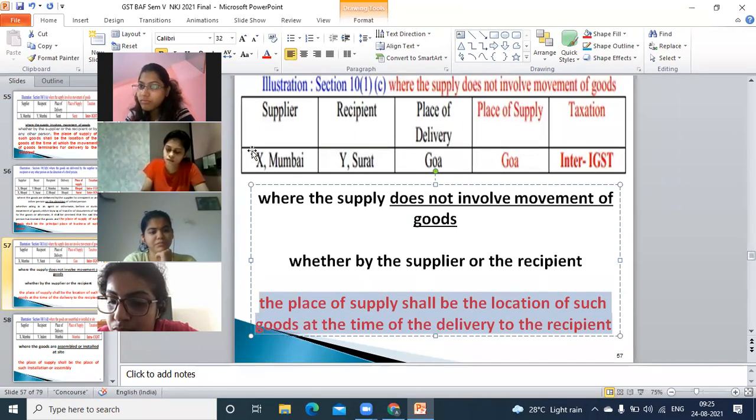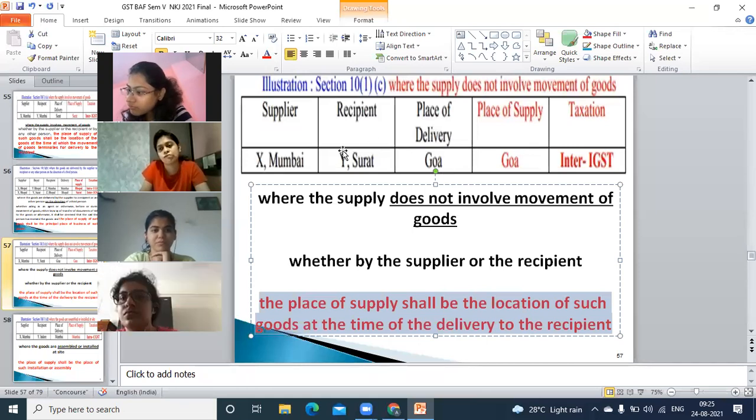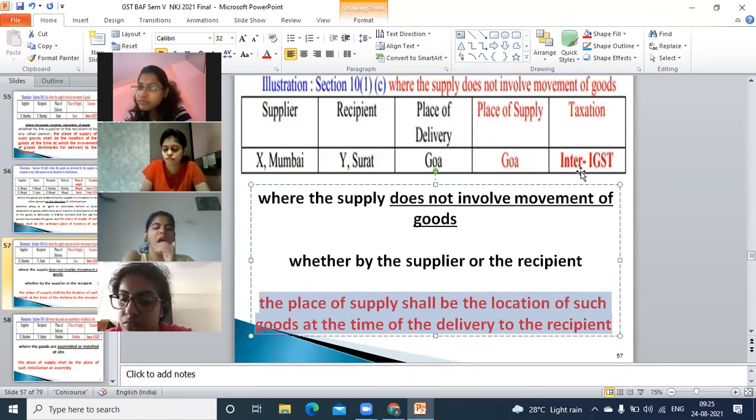So I might be the owner, being the supplier from Mumbai. I have delivered the goods at Goa, and the recipient is of Surat. So this is another state, this is another state, interstate. That's why IGST. And the place of supply will be Goa, of course, because the goods are not moving from Goa to any other place.